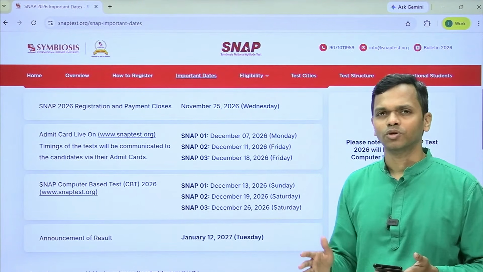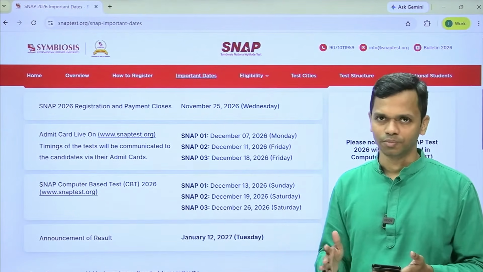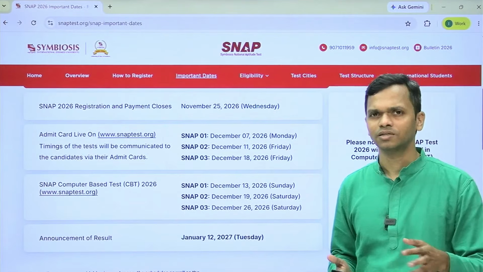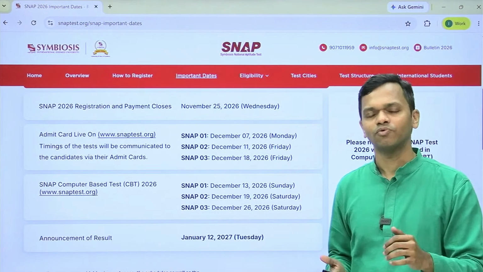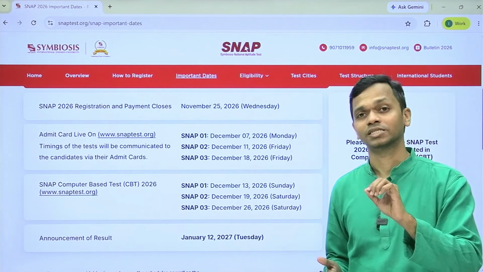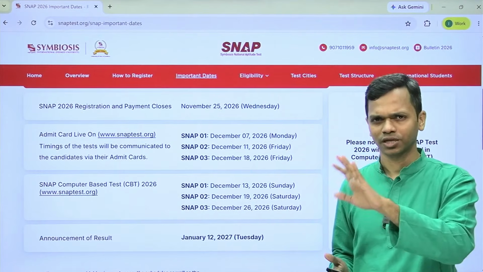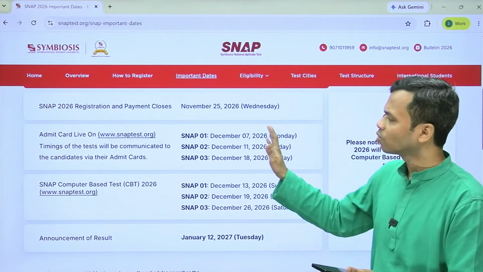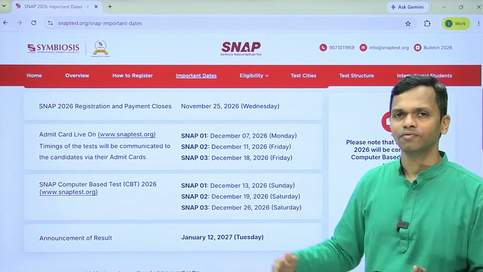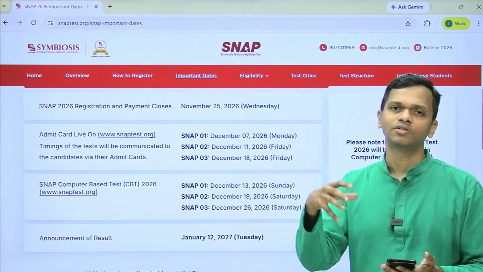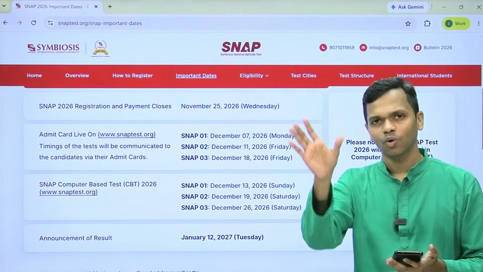The registration process for the test and the test accepting institutes is an integrated process. The way you have for XAT, some of you may have filled the XAT form, where you apply for XAT, and in the same form you can add which all XLRI programs you're going to apply for. Of course, there are a lot of other institutions there, so that's slightly different. But here, all the Symbiosis institutes that accept the SNAP score, you will have that application integrated within the SNAP form itself. So when you fill the SNAP form, after that, you will see all the program list.